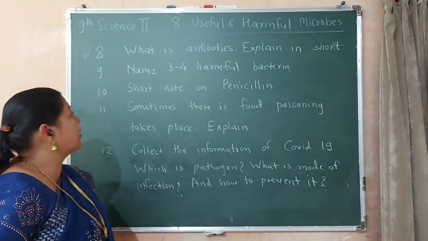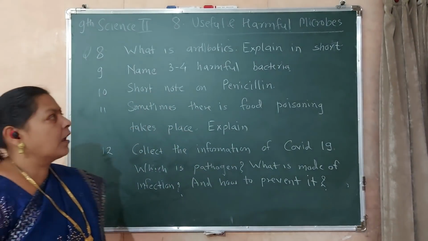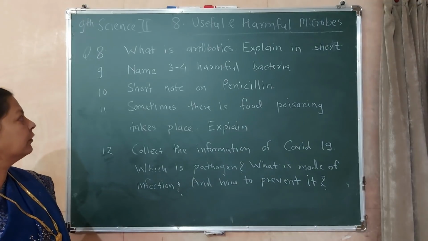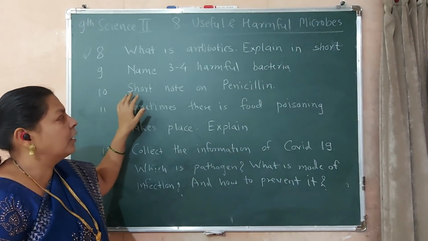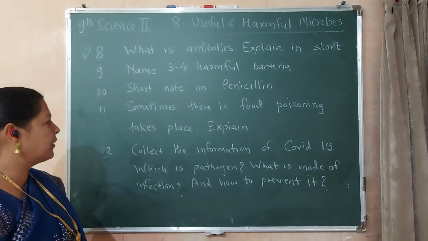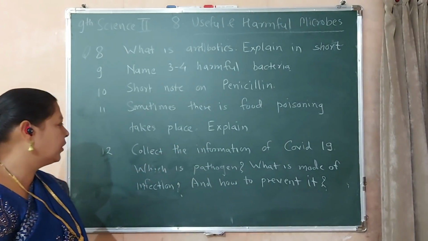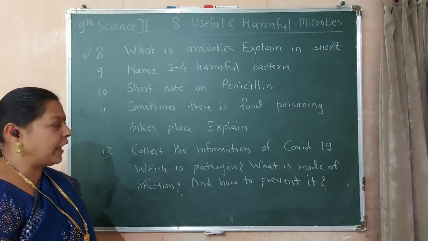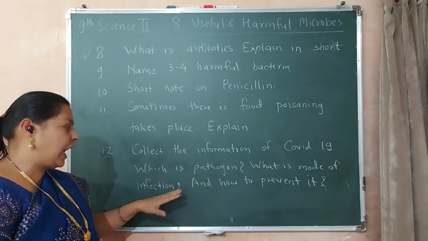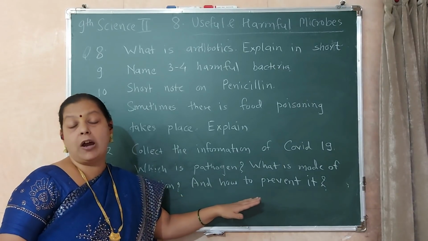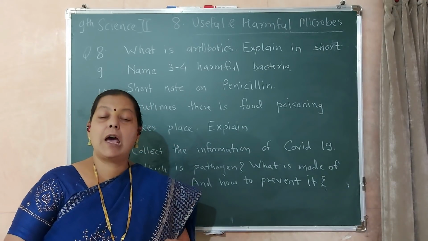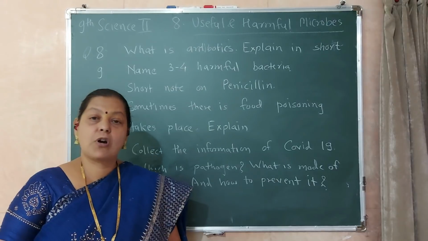Next question: what are antibiotics? Explain in short. Name 3-4 harmful bacteria. Write a short note on penicillin. Sometimes there is food poisoning. Write a text and explain. Collect the information on COVID-19: which is the pathogen, what is the mode of infection, and how to prevent it. You have to mention the SMS, that is S for social distancing, M for mask, and S for sanitization.